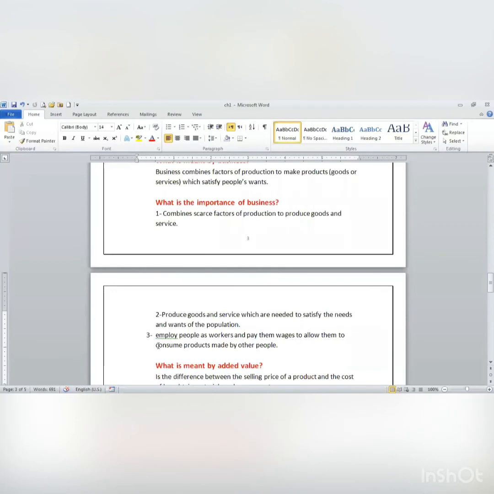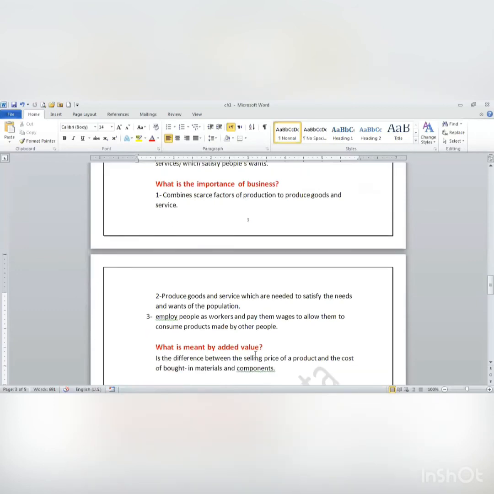Third, and the most important, it will employ people. Without business, people will not work. People will not earn money, so they couldn't buy what they want. So businesses employ people as workers and pay them wages to allow them to consume goods and products made by other people.